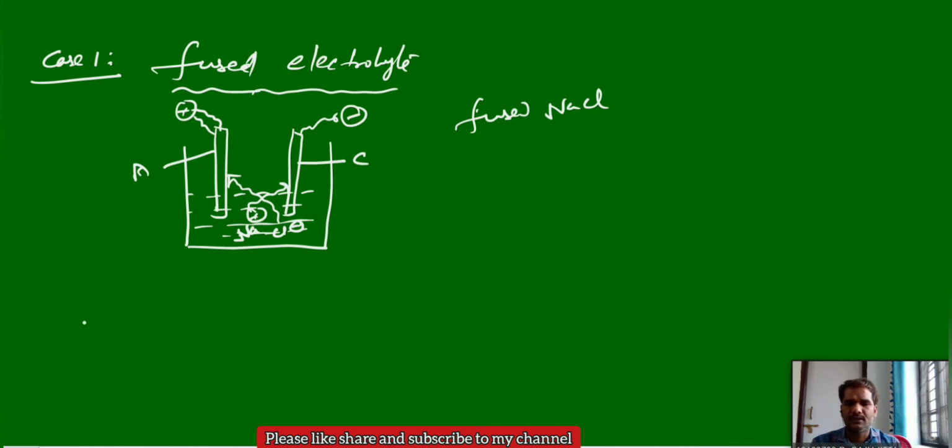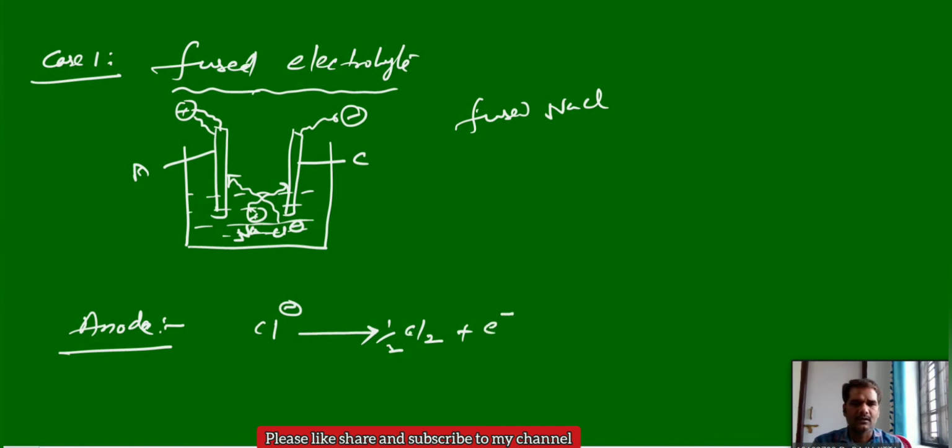So when you take fused sodium chloride, what happens at the anode? At the anode, oxidation. The negative ion, the anion, chloride ion, will move towards the anode and its oxidation can take place. The anode, the positive electrode, can take up an electron from the Cl- ion. Then the Cl- ion will become neutral chlorine gas. So chlorine gas can liberate at the anode by releasing electrons.